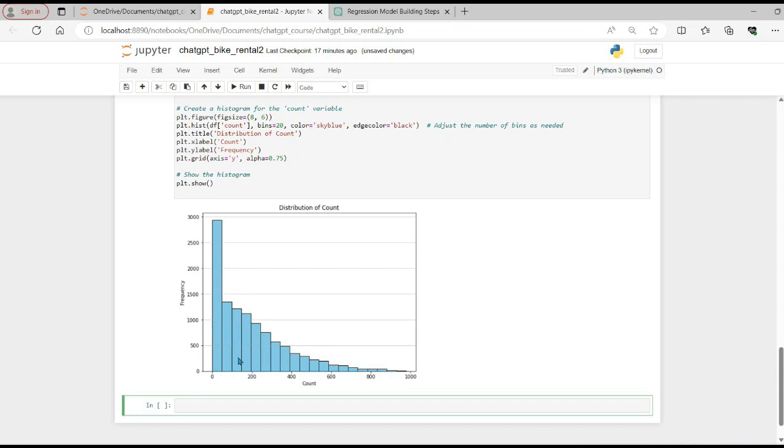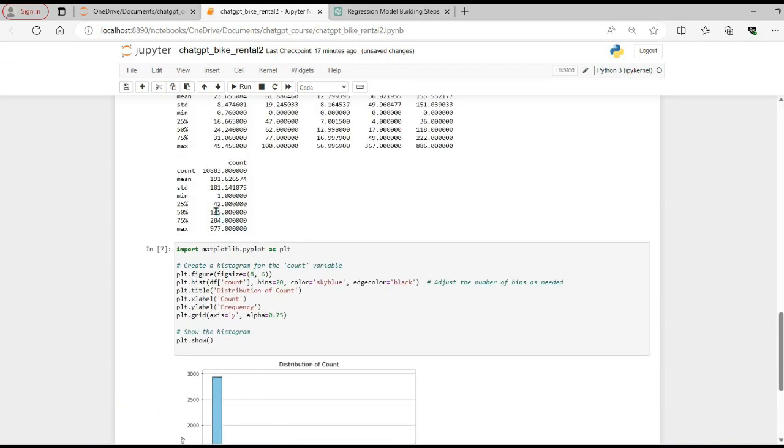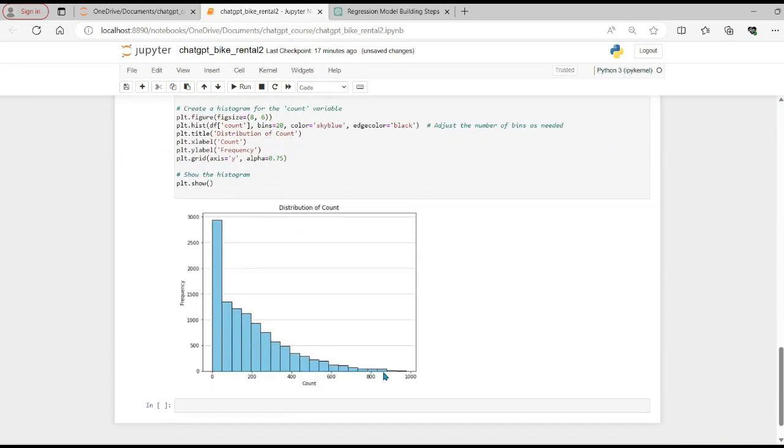But there are certain hours where we almost have 900 sales or 800 rows, but their frequency is very low. Mostly, on a median level, our sales are around 145. So around 50% of our hours have sales of less than 145. But on average in 1 hour, we are expecting sales of about 191. But some values can reach 600 or 550, 500 as well. So we can see that there is a right skewness in the data set.